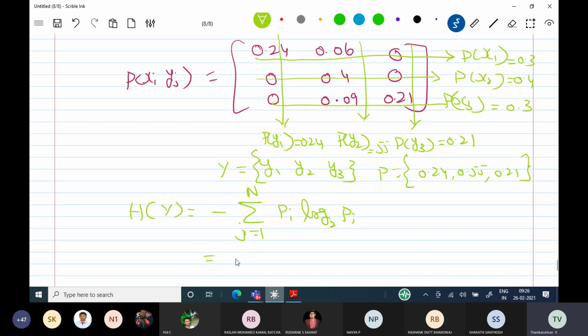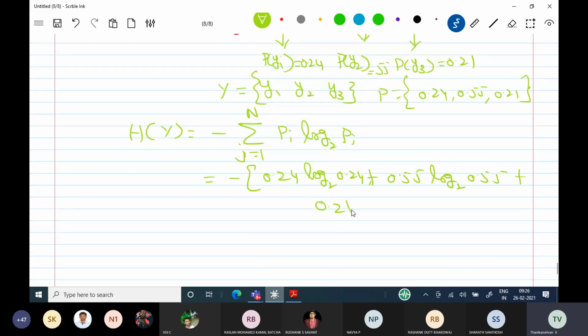So now you use this probability: minus 0.24 log base 2 0.24, plus 0.55 log base 2 0.55, plus 0.21 log base 2 0.21. Side by side all of you calculate and verify your answer. Don't waste your time. If you calculate, the answer is going to be 1.44 bits per symbol.